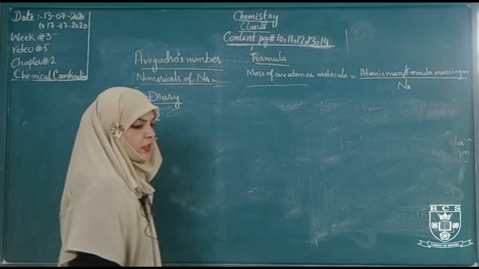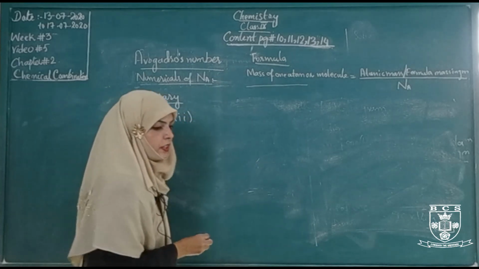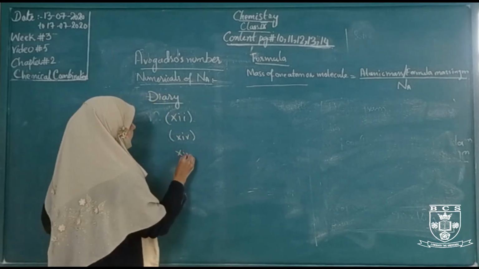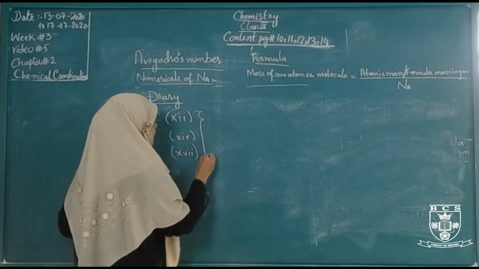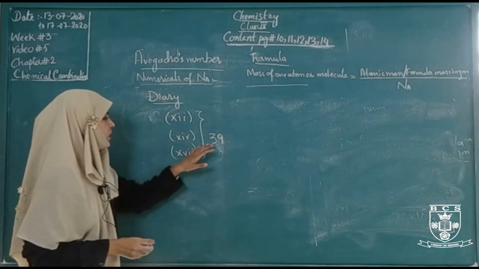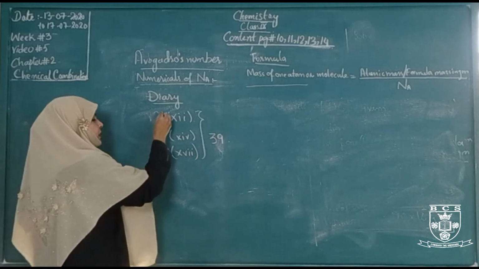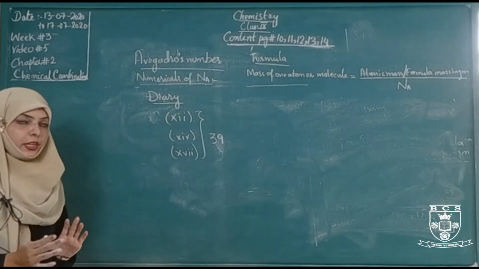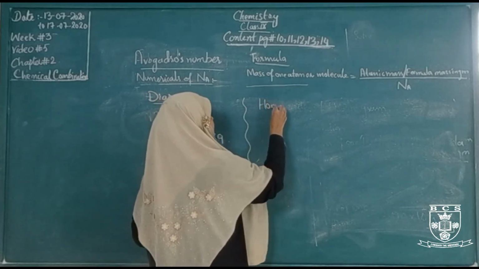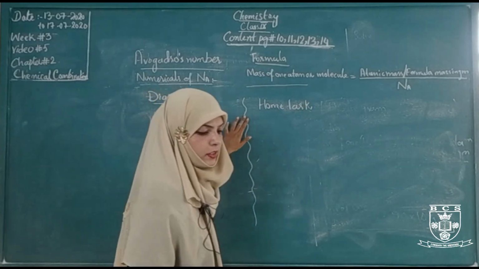Question number 12, question number 14 and question number 17, which are on book page number 39. You have to complete these numericals yourself on your copy, neatly, cleanly and properly. Another home task: you have to memorize these questions.